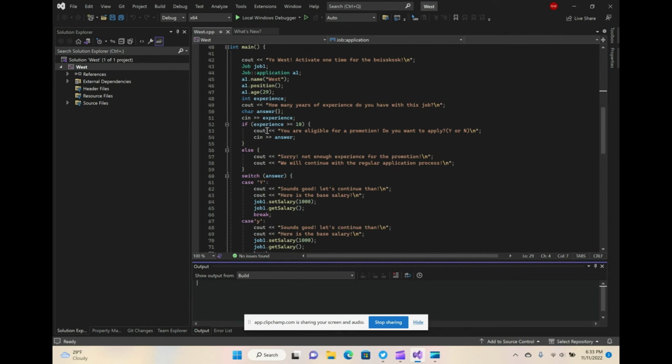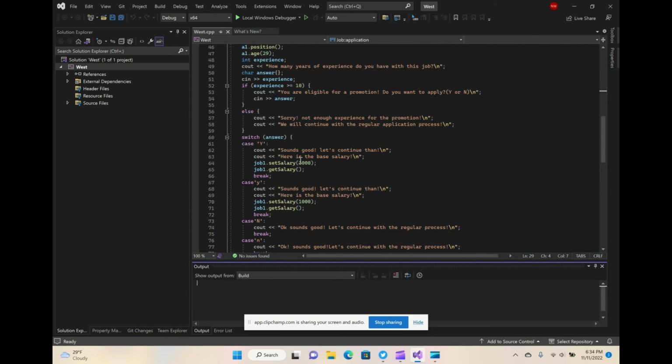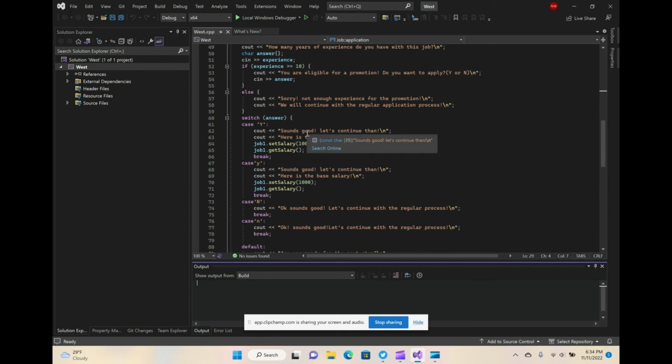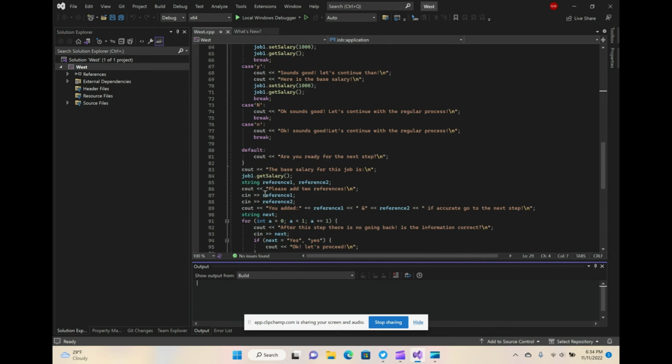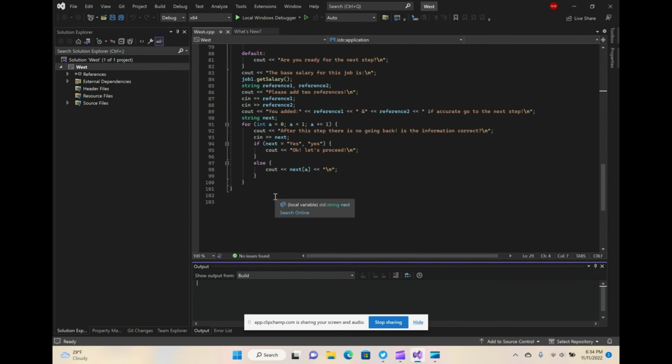So here's the if and else. The variable name is experience. If the answer is greater than or equal to 10 years, you're eligible for promotion. You want to continue? Yes, no. Else, the other branch. Then switch answer right here, right? Let's continue then. Then break statements to break it up a little bit. Then two references right here, strings, this, that, and that's pretty much it.